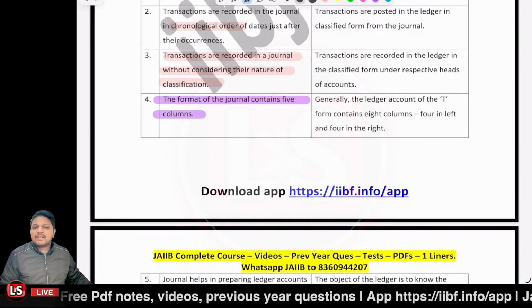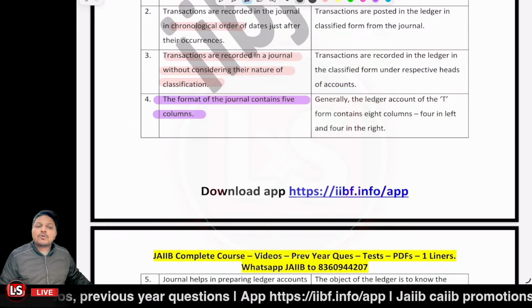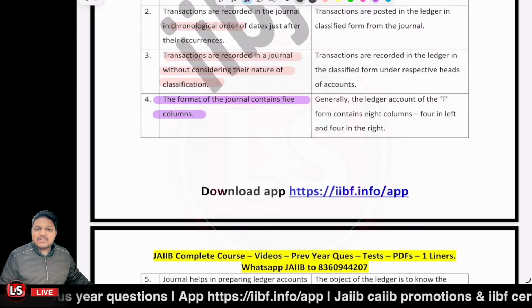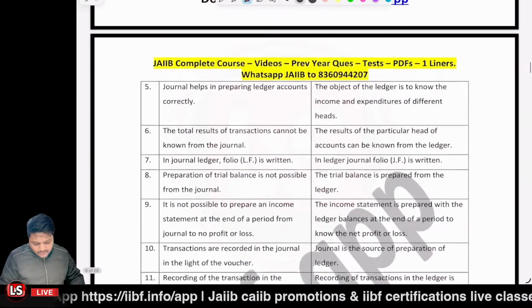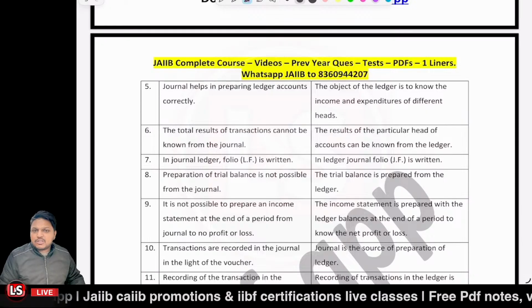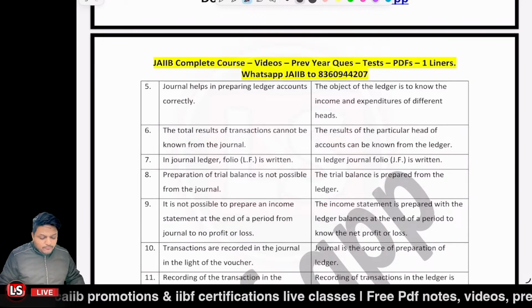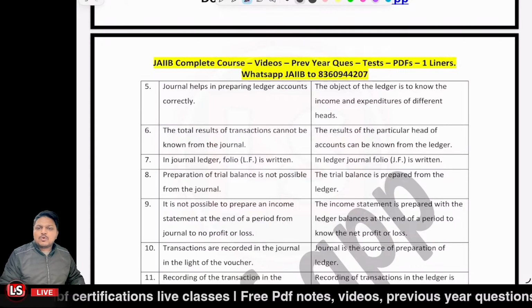The debit side is on the left side, the credit side is on the right side, and each is having 4 columns, right? That was the case. And further, in case of journal, it helps us in preparing the ledger. Out of the journal, we prepare the ledger, and out of the ledger, we go further for the trial balance. Trial balance can be prepared from the ledger balances only, right?